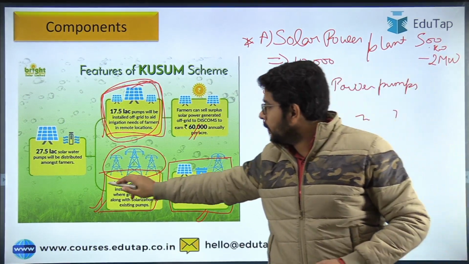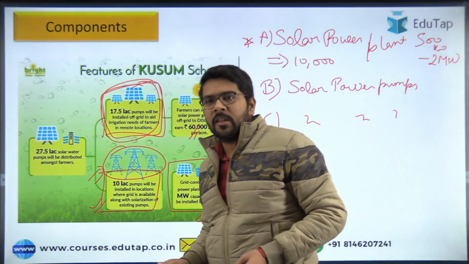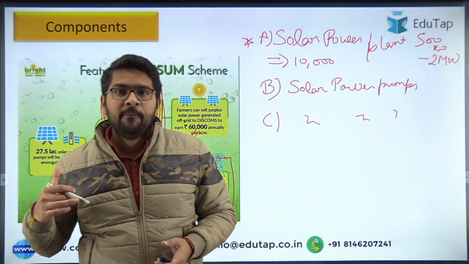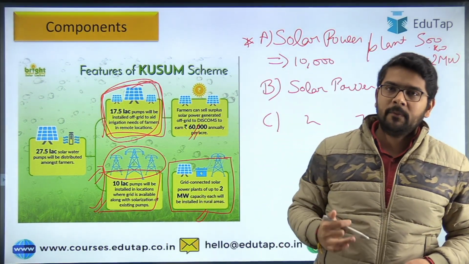So in the one, we are directly connecting them with the grid, and in the other, we are just establishing the solar power pumps, and if they want to sell, they can sell the excess of electricity. They are not directly connected with the grid.